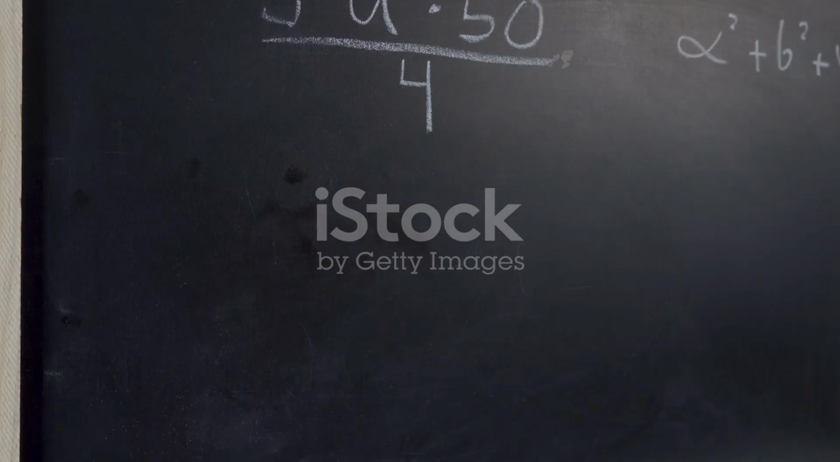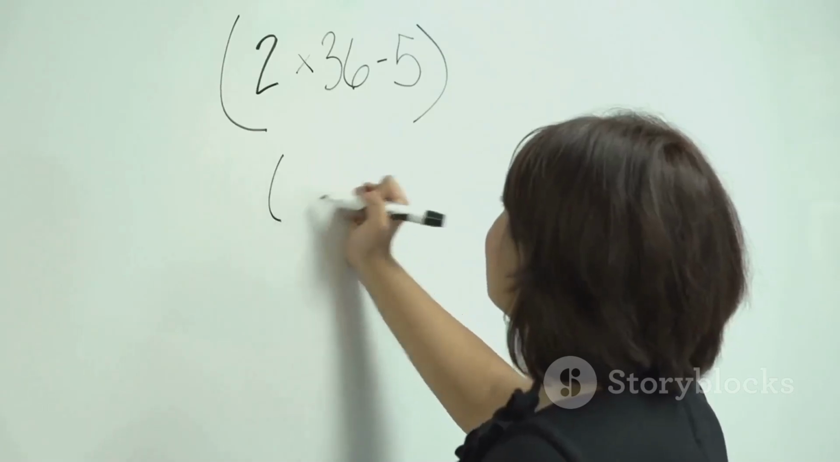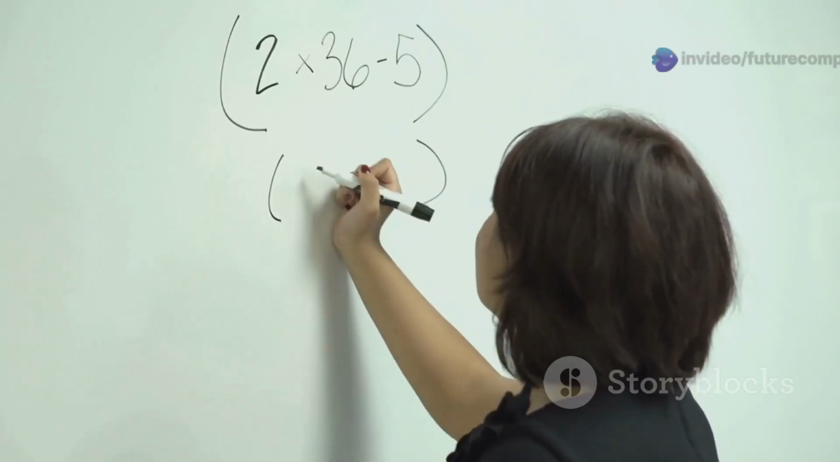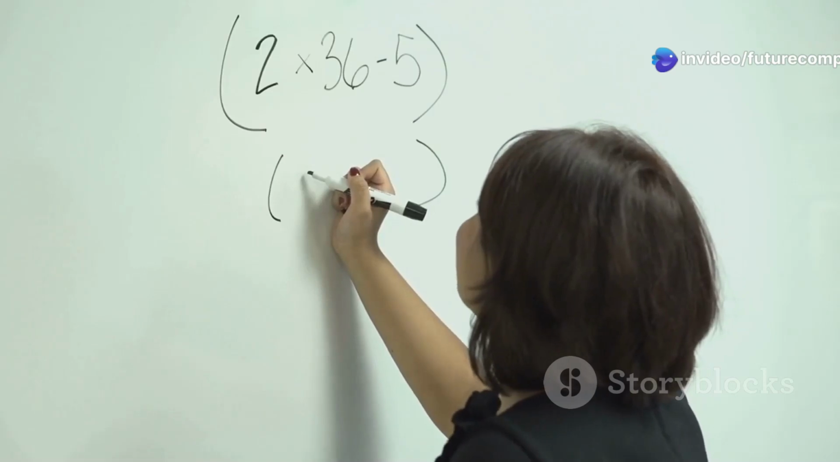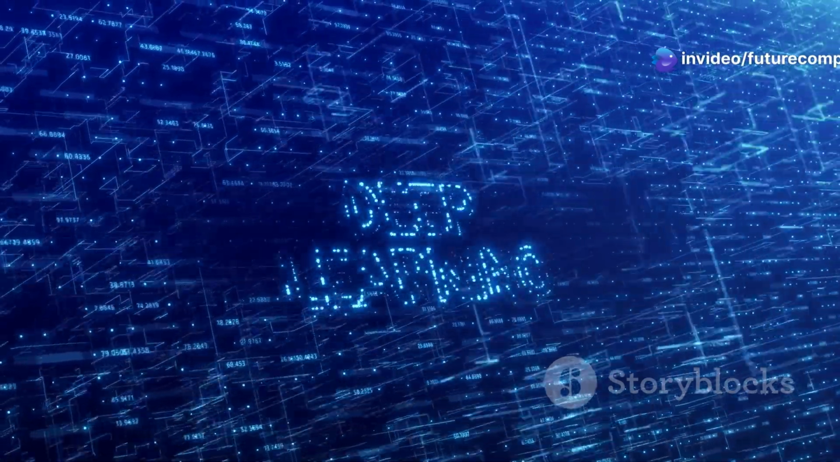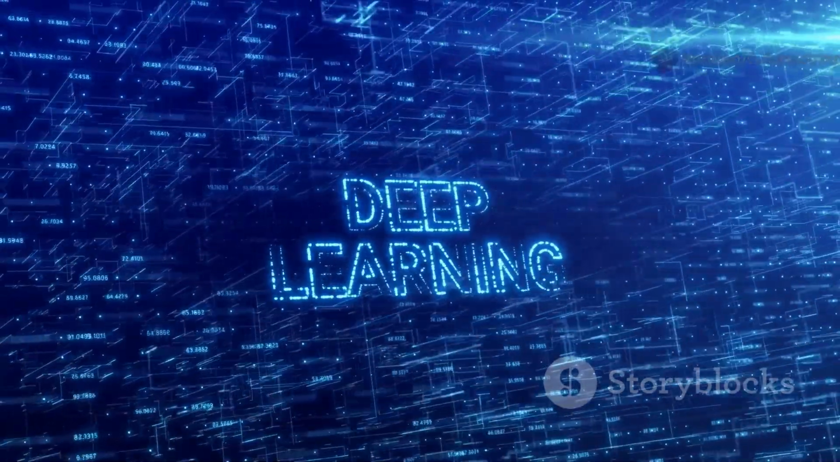The first key area is linear algebra. You should understand vectors, matrices, matrix multiplication, and concepts like eigenvalues. Why? Because neural networks manipulate data in matrix form.